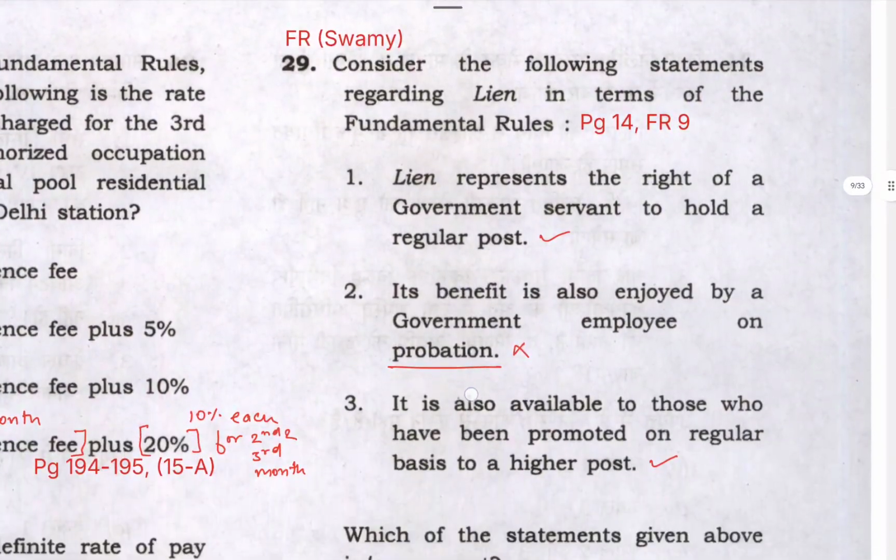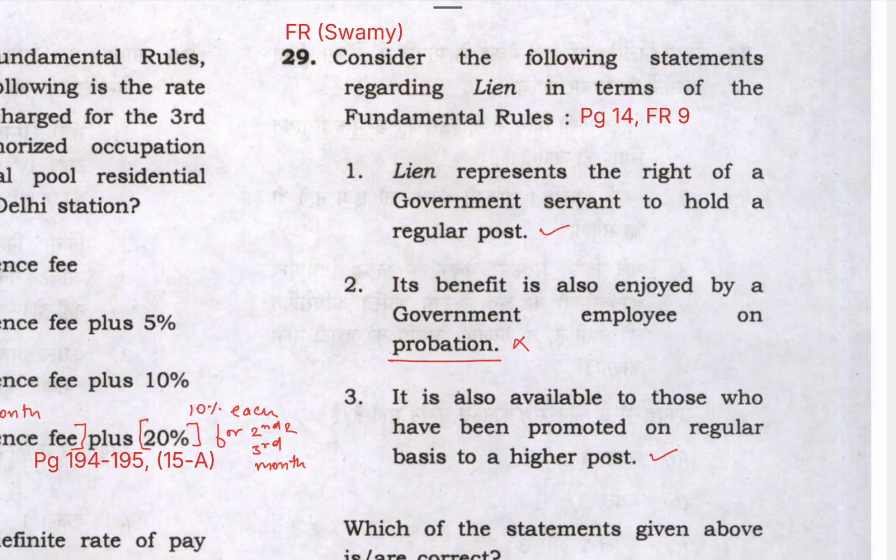Next question 29. Consider the following statements regarding lien in terms of fundamental rules. Lien is a very famous and very important topic for the purpose of the SOLDC exam. This is covered in page 14 under Fundamental Rule 9. The first statement is the definition of lien. It represents the right of a government servant to hold a regular post.